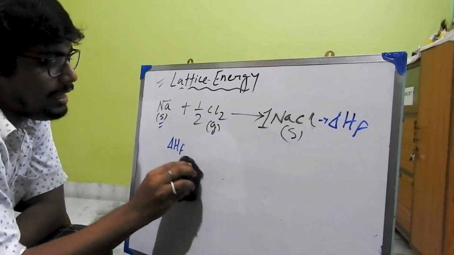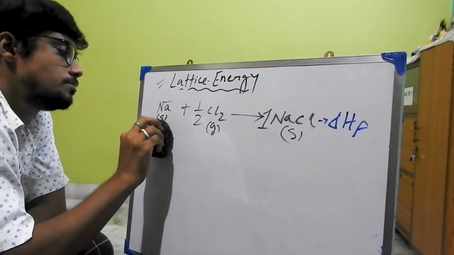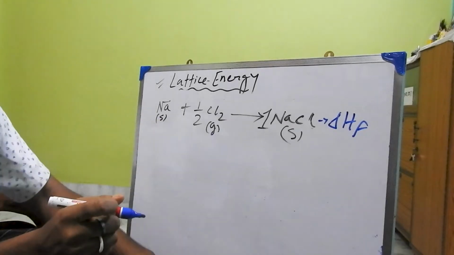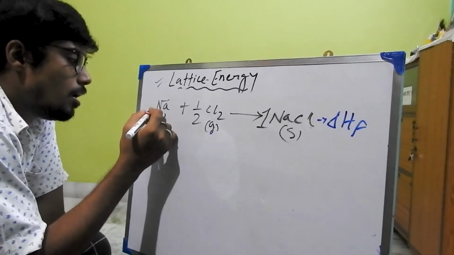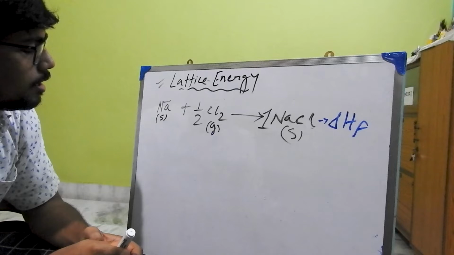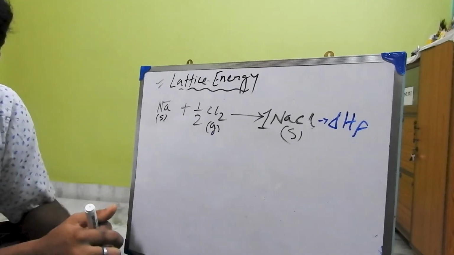So a cycle will be drawn from this reaction, right? Now we all know that, what is ionization energy?